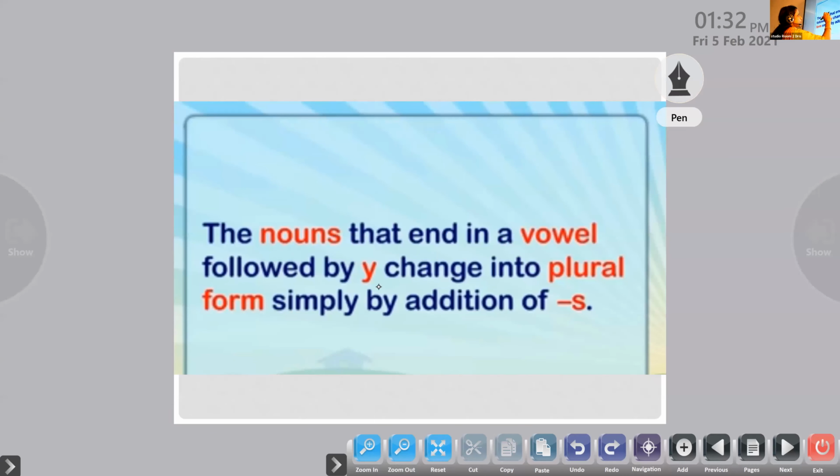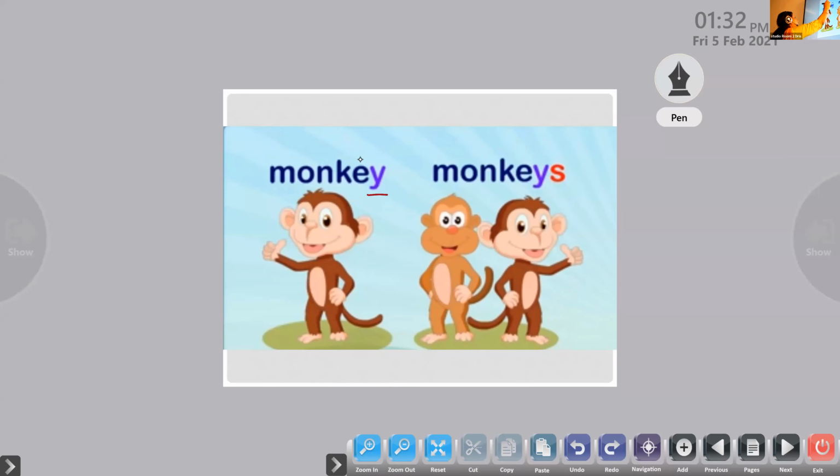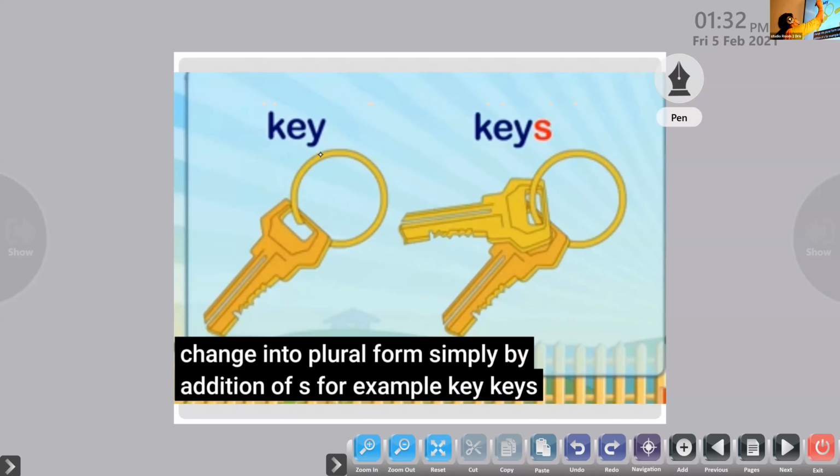If the word ends in Y preceded by a vowel, what we have to do? Add S to it. See here, if it is ending with Y but preceded by a vowel, just add S to it. Clear? The rule is that if it ends in Y preceded by E, that is a vowel, just add S to it. So these are the two rules we are going to learn in today's class. I hope it's clear to all of you. Have you all understood? Clear?